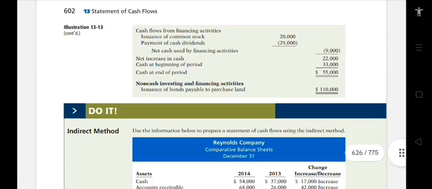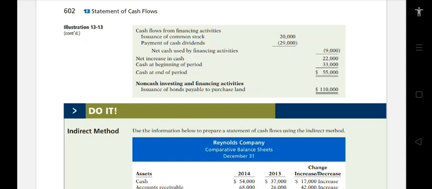Cash flows from financing activities: issuance of common stock, we have 20,000. Then the payment of cash dividends, negative 29,000. So net cash used by financing activities, we have negative $9,000.